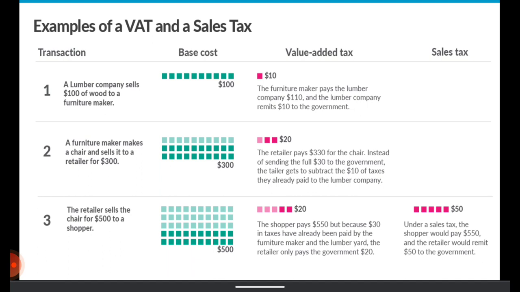And the second advantage is that of the documentation of the economy. Remember, in sales tax, as you can see, the first 2 stages are not documented. The government does not know at what cost the lumber company and the furniture maker sold the products to the next stage, what was the cost. But whereas in VAT, the government tends to know the cost which each of the companies is charging to the next stage. So the main advantage of VAT is that it results in